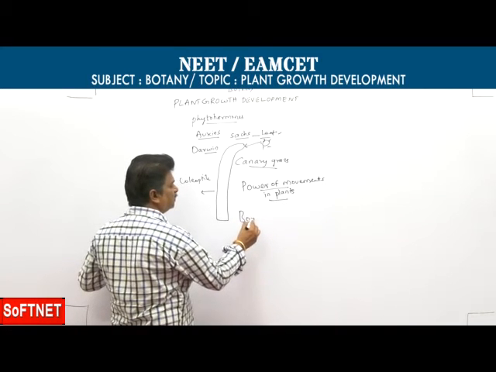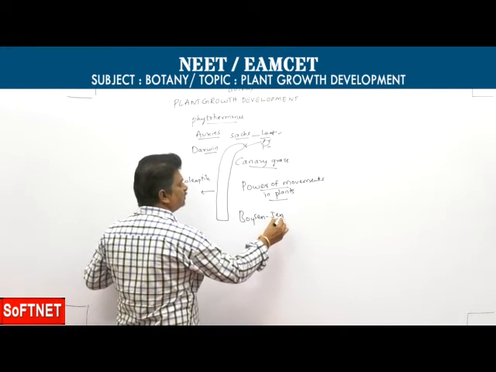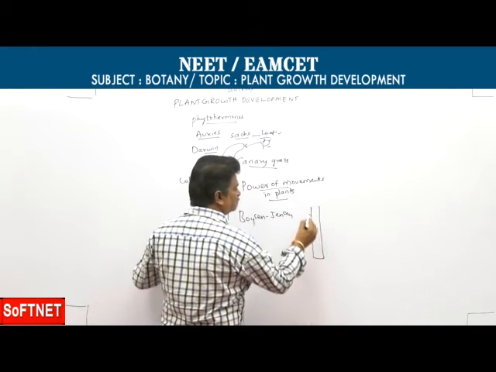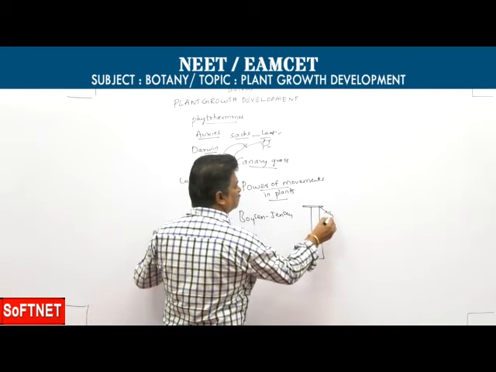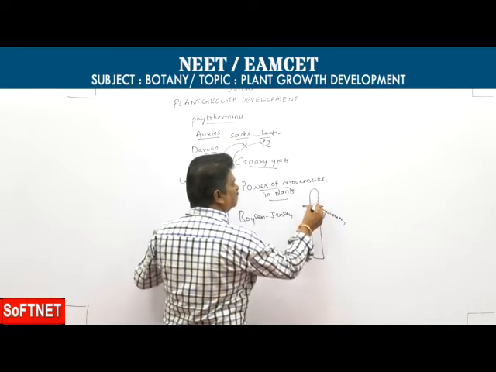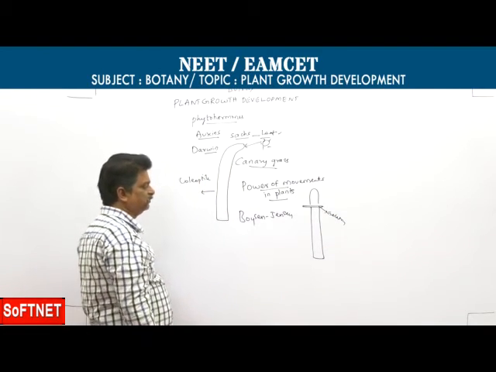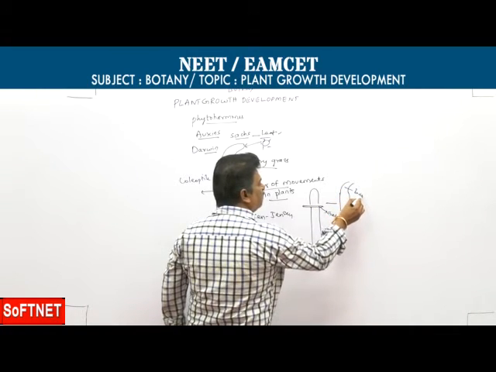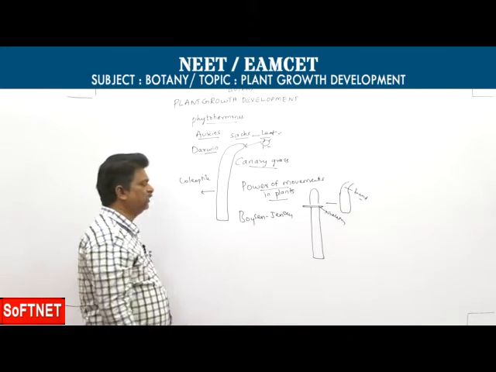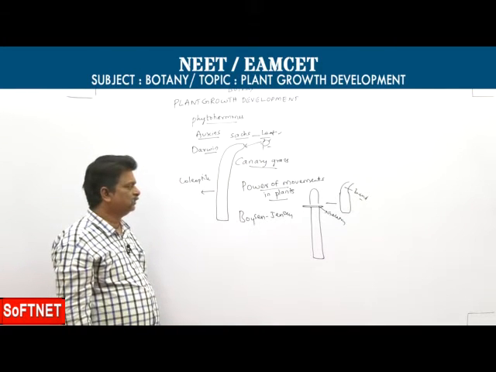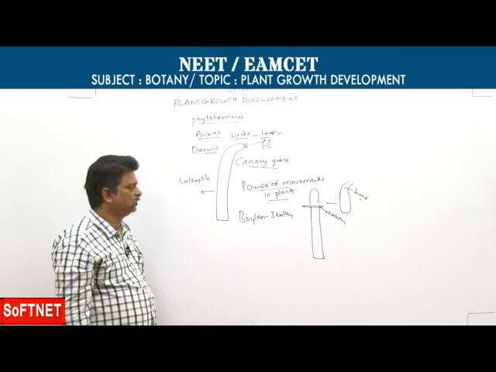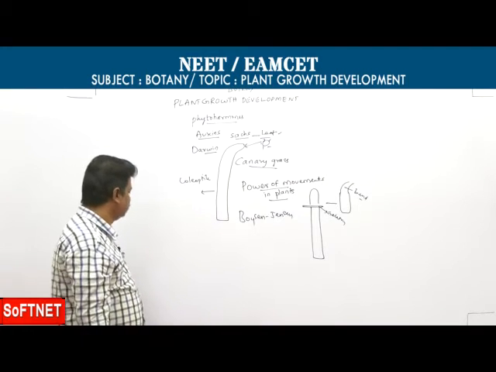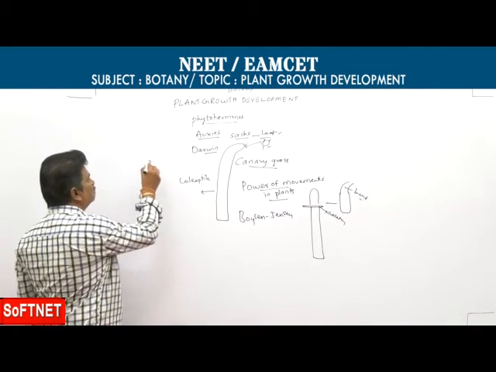Then next scientist, Boysen-Jensen. He placed gelatin between the stump and the coleoptile tip. Even afterwards, the coleoptile tip shows bending. So by this experiment, he reported that these growth regulators are a diffusible substance. And actually, credit for the discovery of auxins goes to Went.